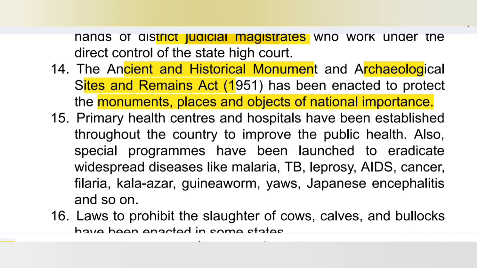So the Ancient and Historical Monument and Archaeological Sites and Remains Act of 1951 has been enacted to protect the monuments, places, objects of national importance. Clear?